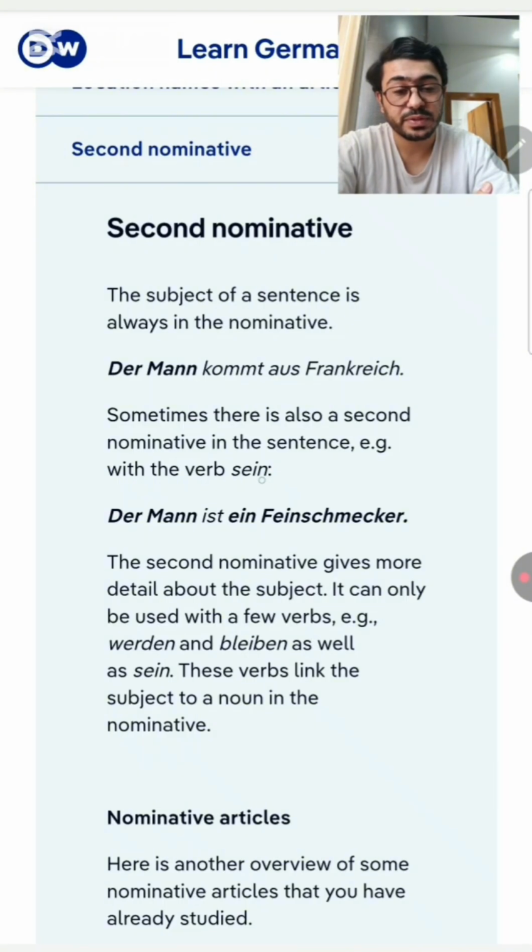Sein verbs are those verbs that we have in English, for example: is, am, are, was, and were.